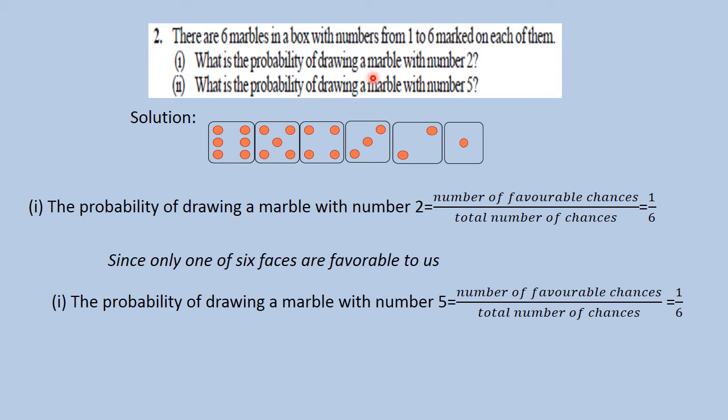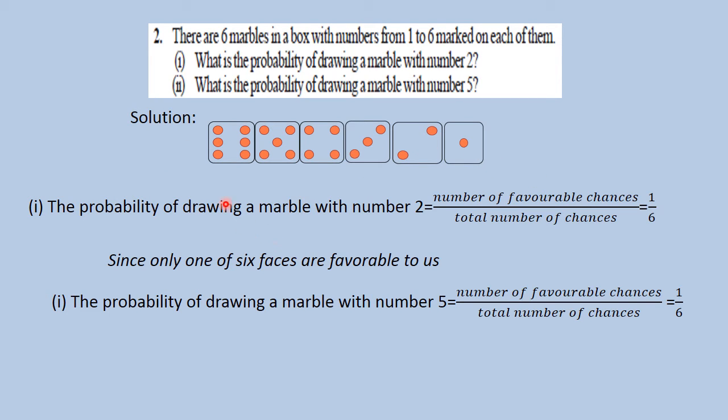Now what is the probability of drawing a marble with number 2? So how many marbles are there with number 2? Only 1. And totally how many marbles are there? 6 marbles. Out of these 6 marbles, the number 2 marble is only 1. So what is the probability? Probability means it is a chance. How much chance is there to get a marble with number 2 out of these 6 marbles?